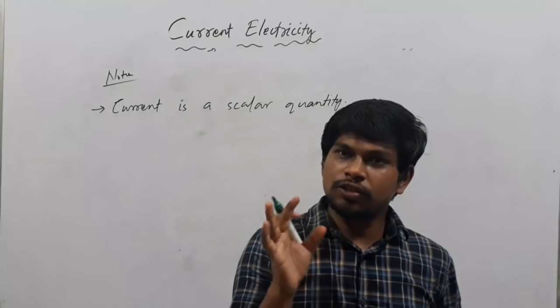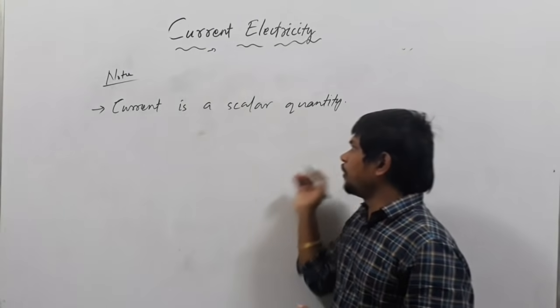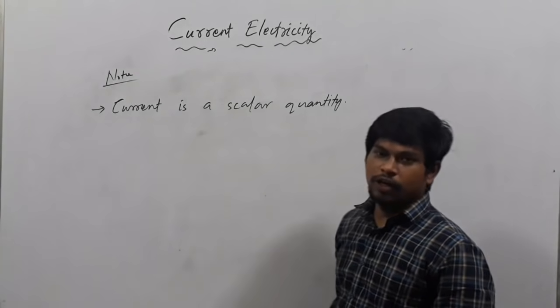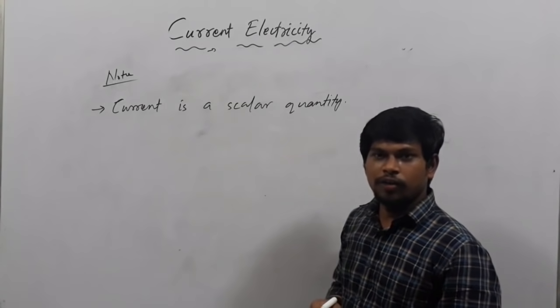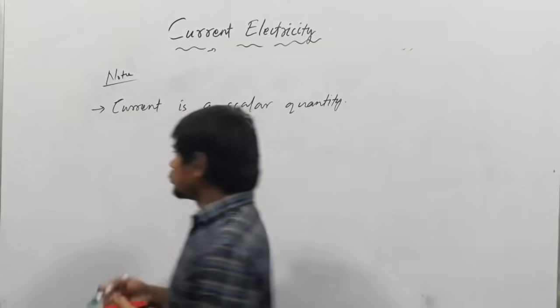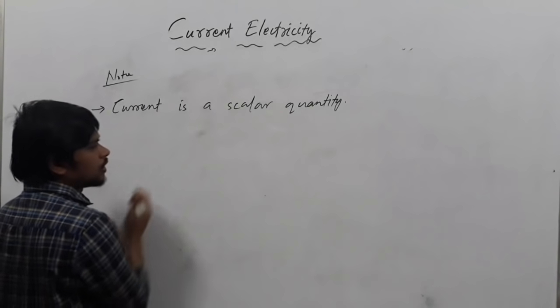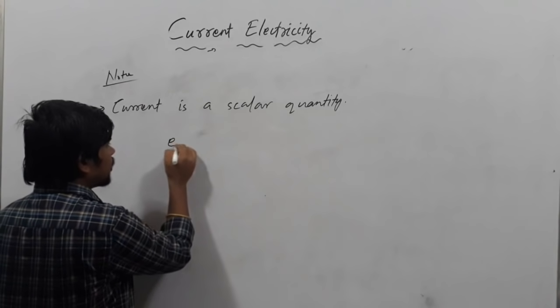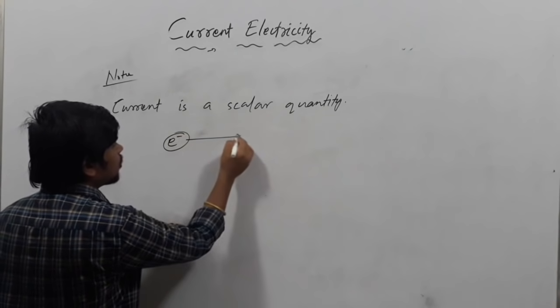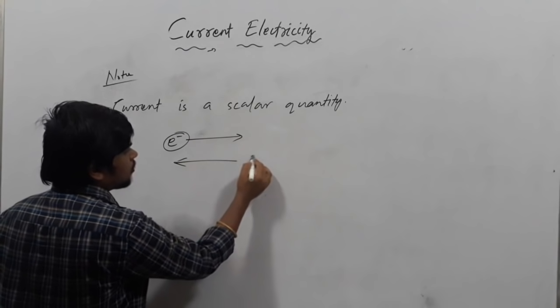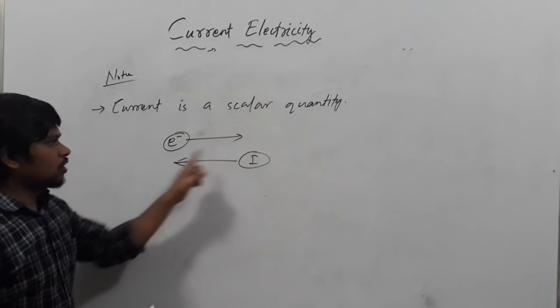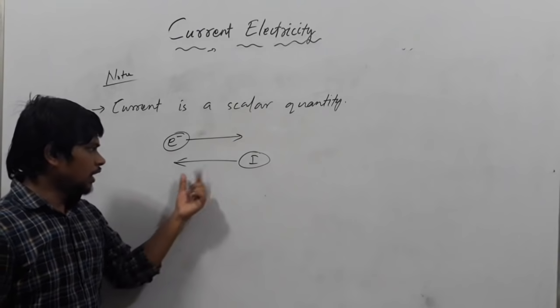It has direction. Current has a direction, still it is called a scalar quantity. Why is it called a scalar quantity? It has direction. You know the direction of current. What is the direction of current? The direction of current is opposite to the flow of electrons.